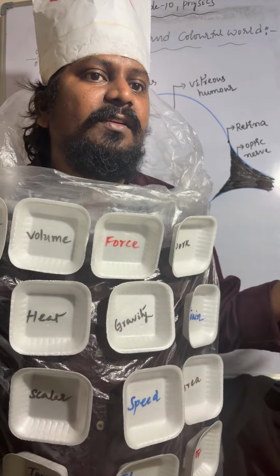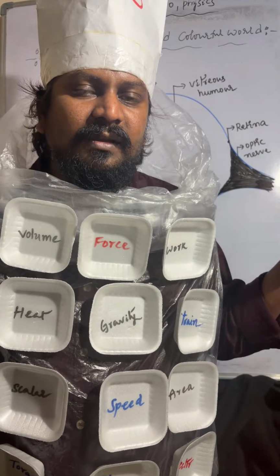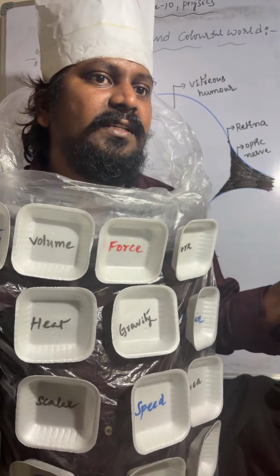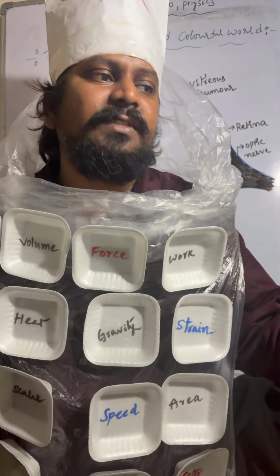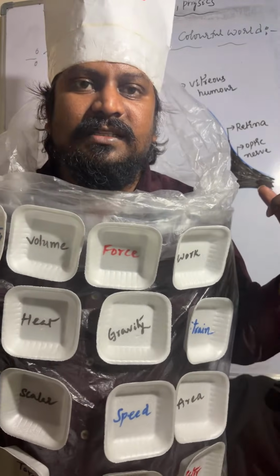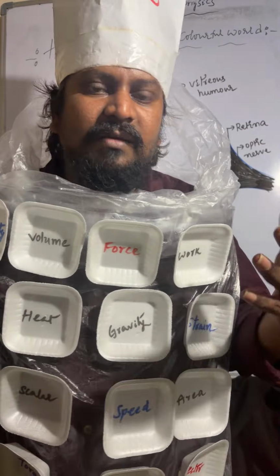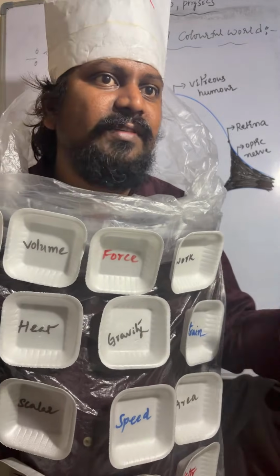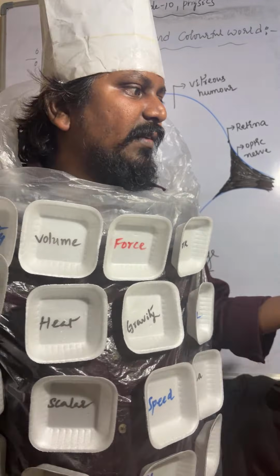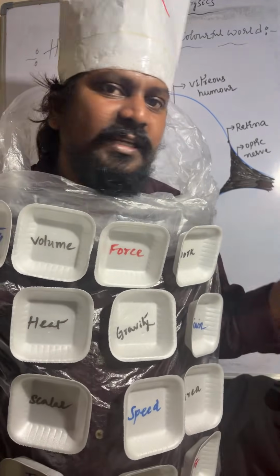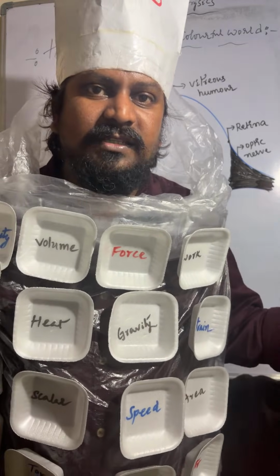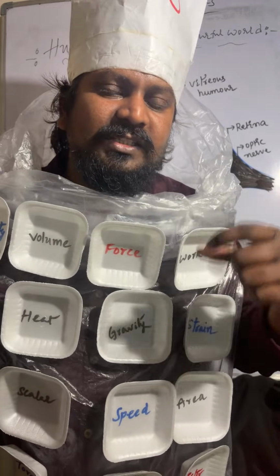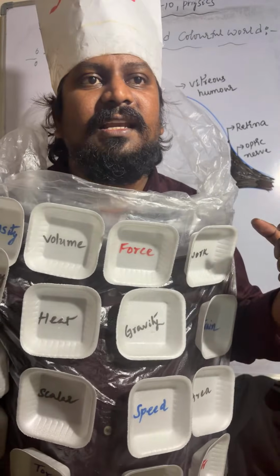Coming to the next one, ciliary muscles. When you want to see a nearby object as well as a far distance object, normally in a mobile we zoom in or zoom out. But in our eye, we are automatically able to see nearby objects as well as far distance objects. The ciliary muscles will adjust the curvature of the eye lens.